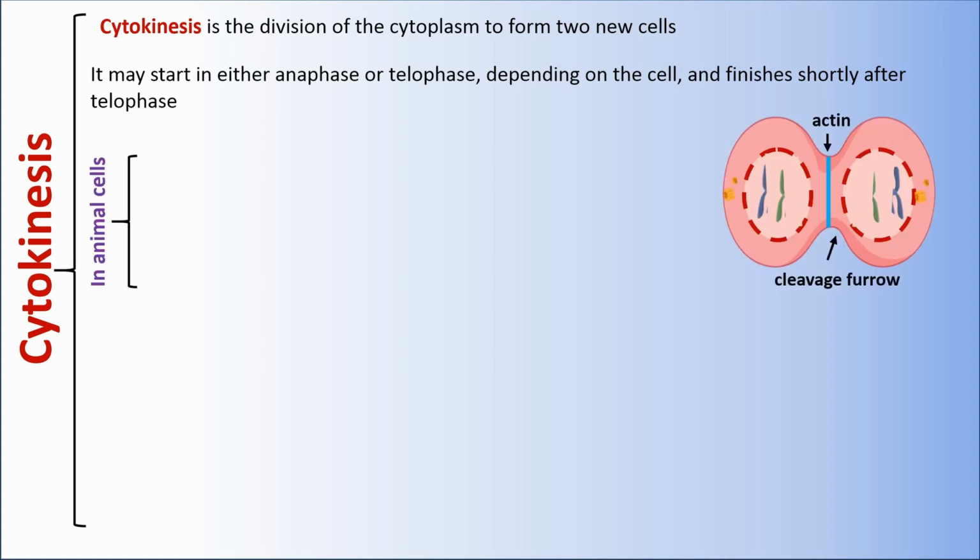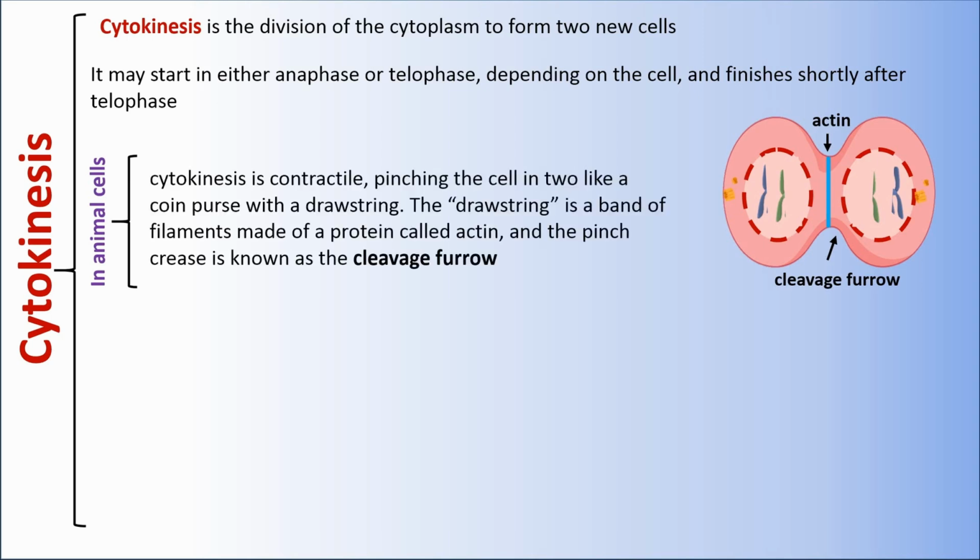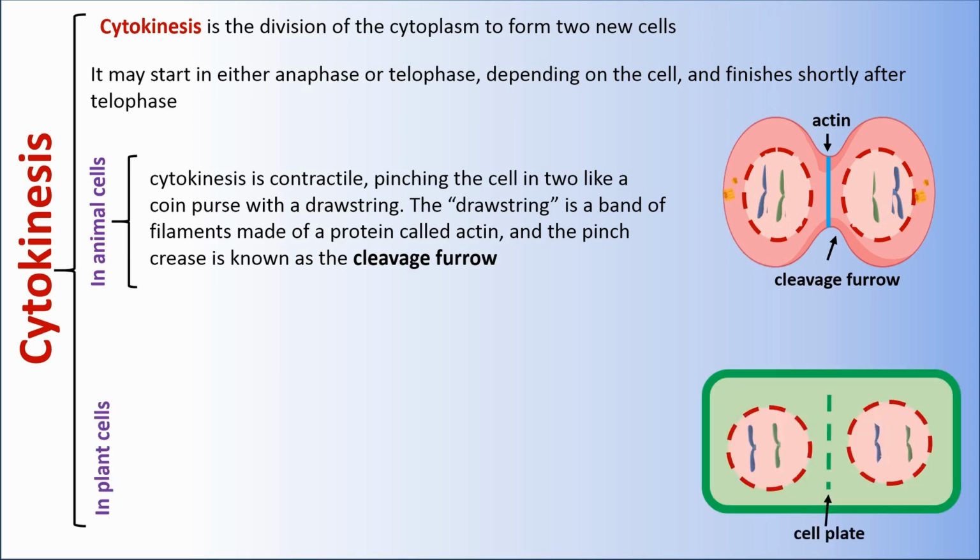In animal cells, cytokinesis is contractile, pinching the cell like a coin purse with a drawstring. The drawstring is a band of filaments made of a protein called actin, and the pinch is known as the cleavage furrow. In plant cells,